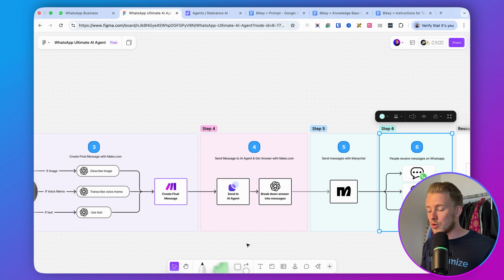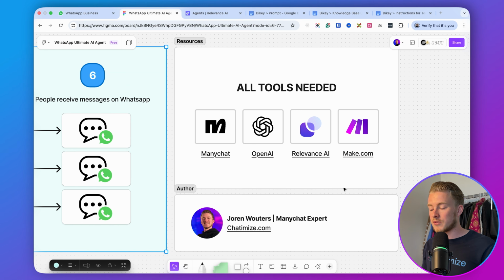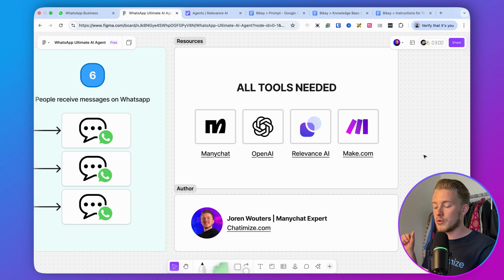And in order to create this, we will use these 4 tools. So we will use Manychat, we will use OpenAI, Relevance AI, and Make.com. So before we build this, I first want to quickly talk about why I chose these tools.